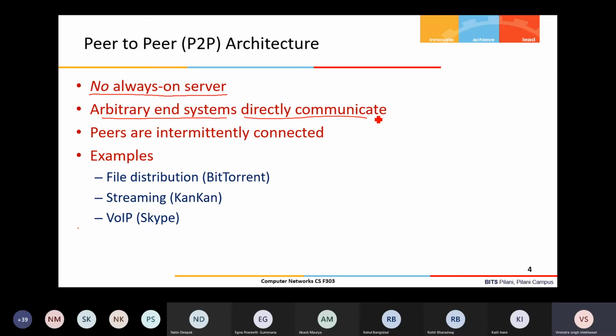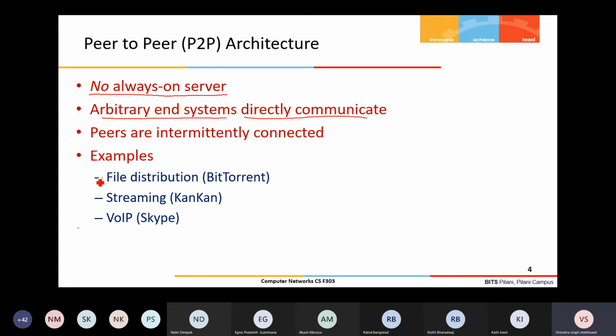But here it's not necessary that some particular peers are always on. For the functioning, definitely out of these maybe thousands of peers, some peers should be there at least for the network to stay alive. But it is not like a particular peer should be always on, right?